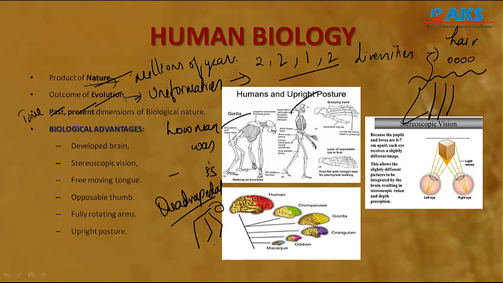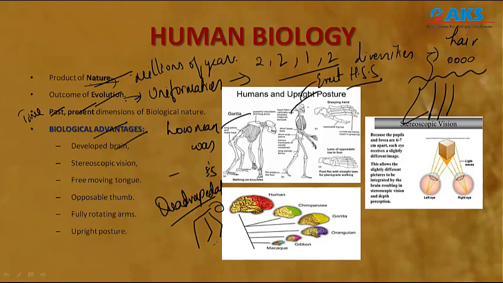Now you can see this is the upright posture, that is the erect posture. We call him Homo sapiens sapiens. So these are all the biological advantages man has acquired. Now let us understand how these biological advantages have made him unique in the animal kingdom.